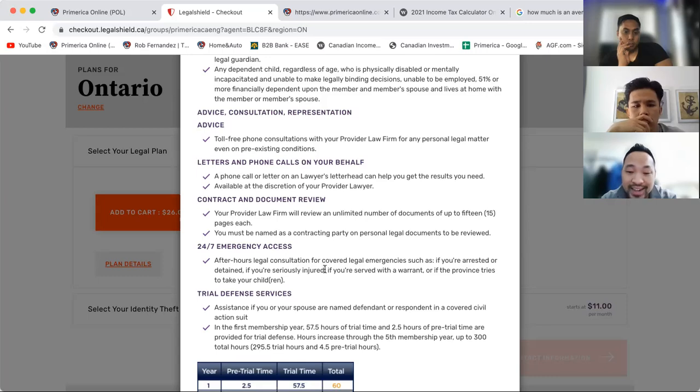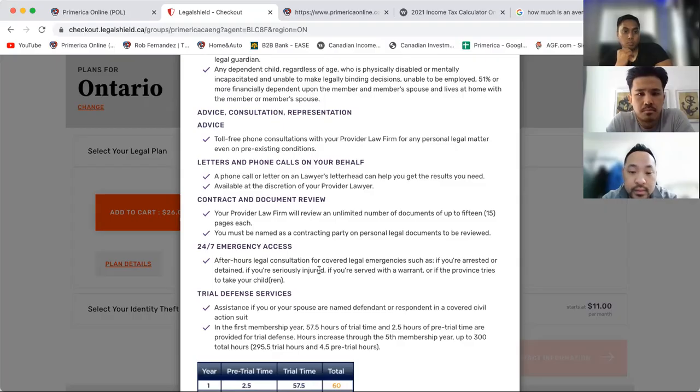24/7 emergency access is very important. It's not available for everybody, but for somebody who's very prone to accidents, this is very good. And let's say they are at fault, instead of talking to the officer, they could say, hey, talk to my lawyer. Instead of saying stuff that might put them into a bad situation later on, the lawyer will take care of everything.